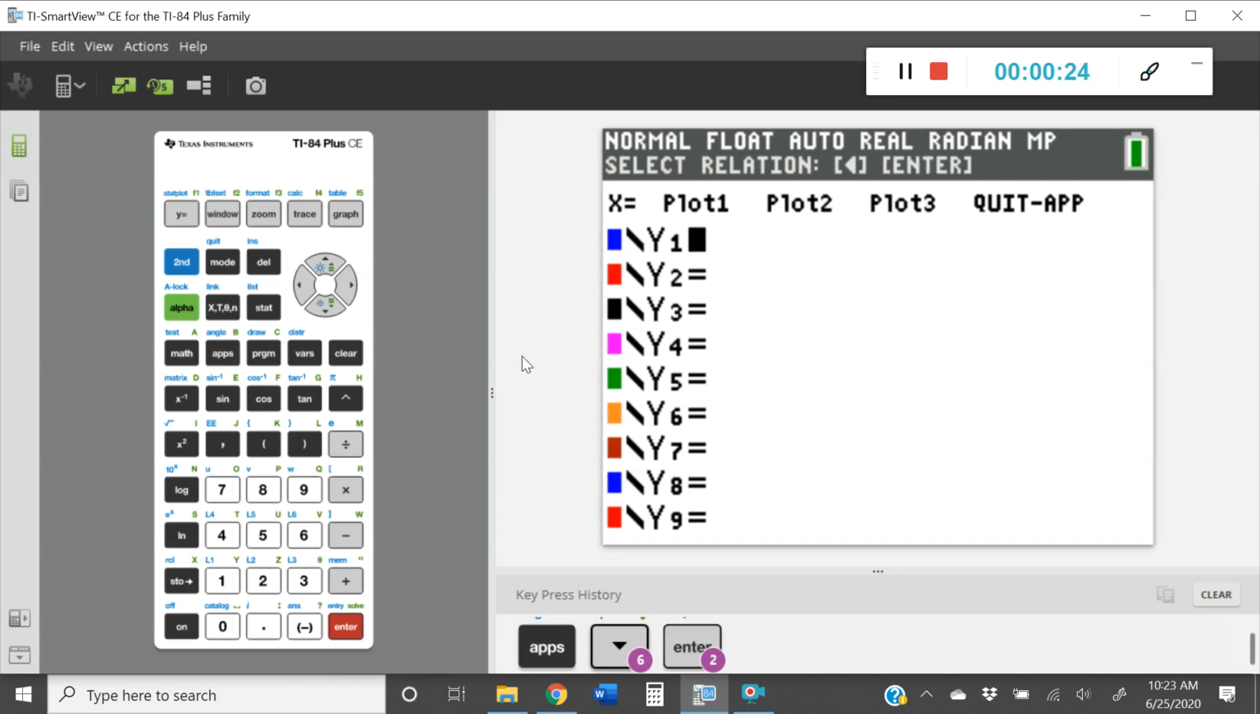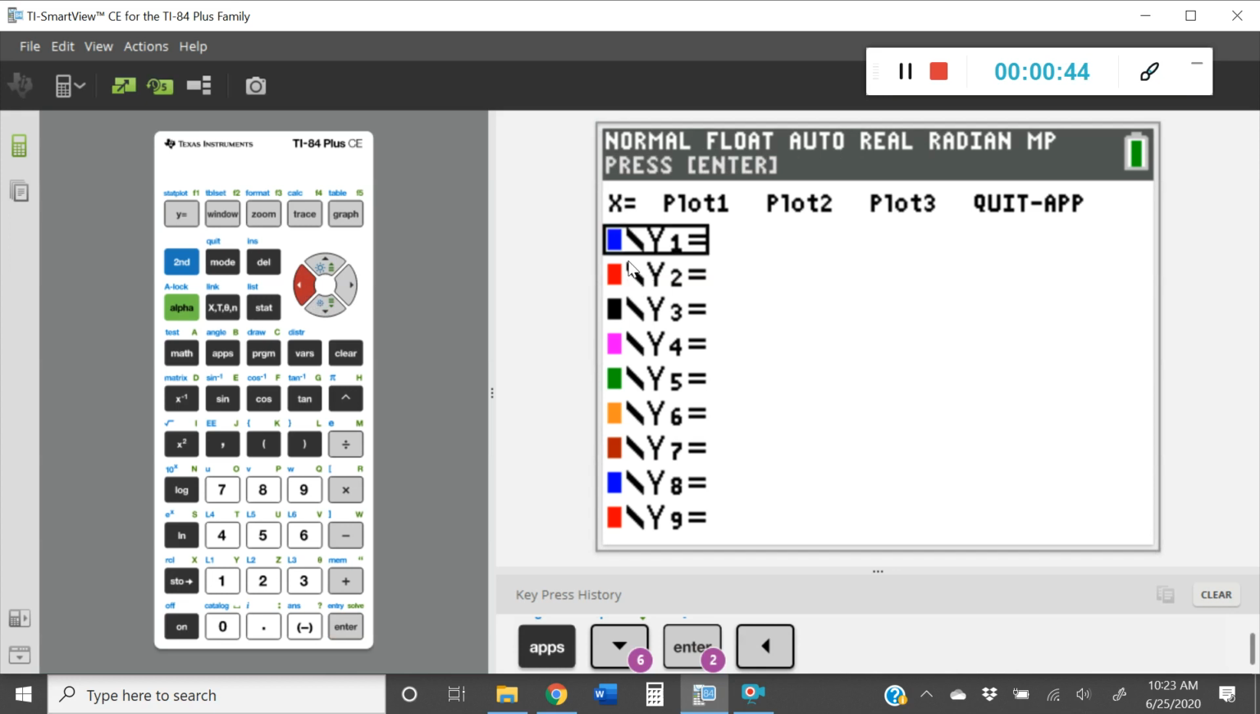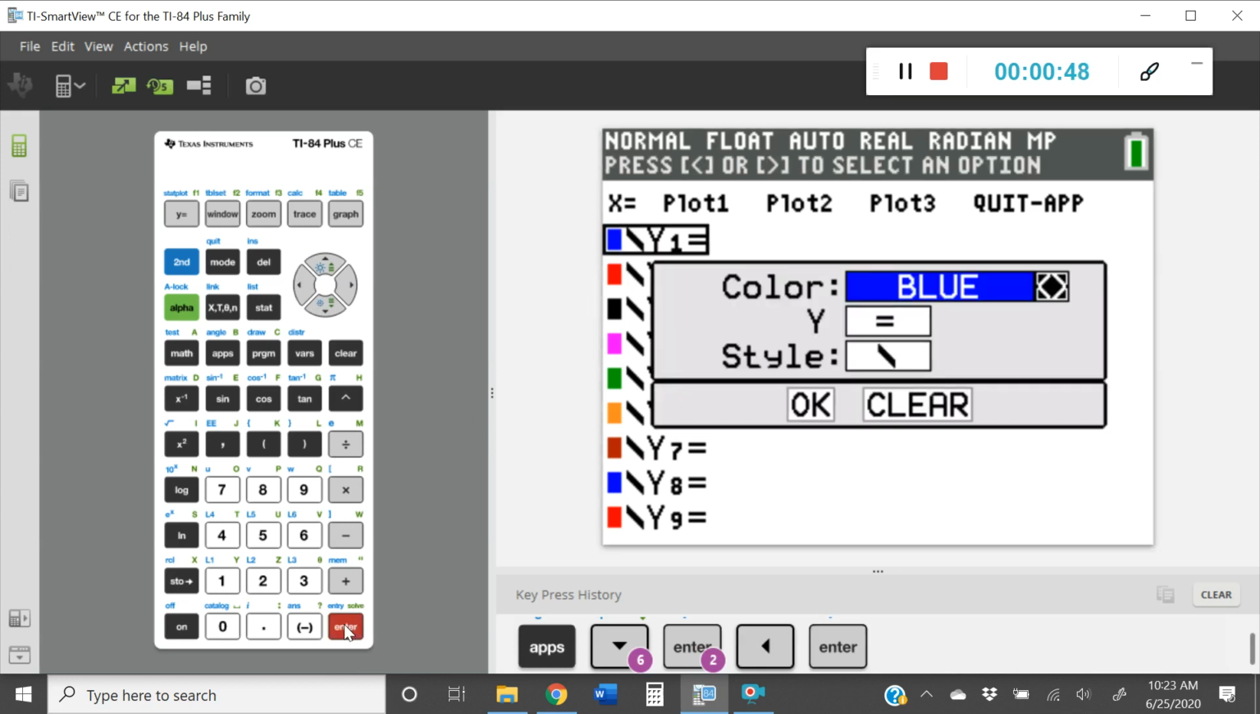y equals screen. So there are two ways to do this. Some calculators will do this one way, and some will do it another way. So I'm going to go through the way that I see it here first. What I'm going to do is move my right arrow key over so it highlights my Y1. And I'm going to go ahead and press Enter.